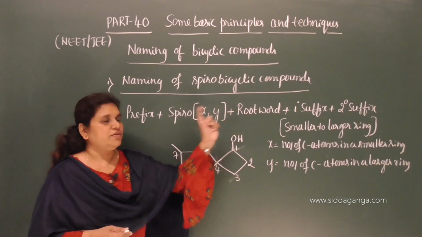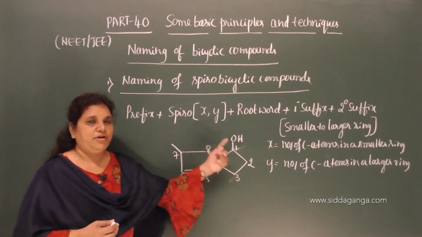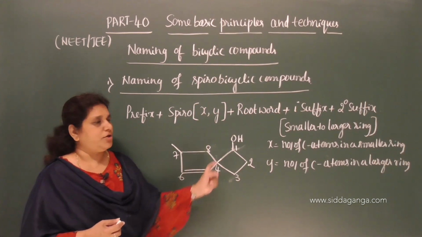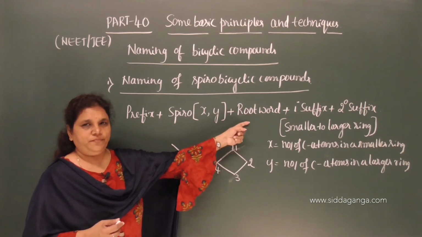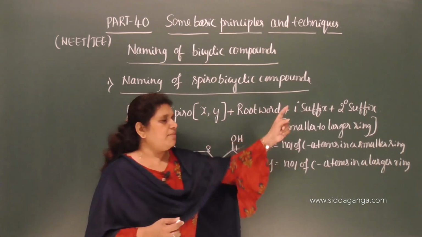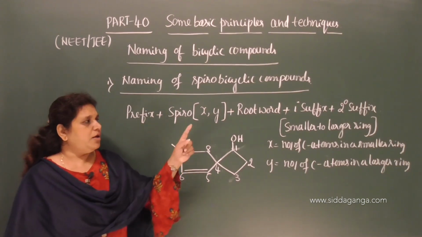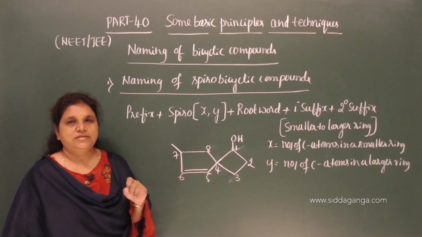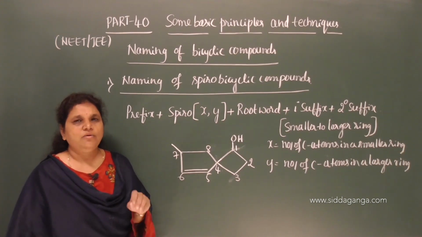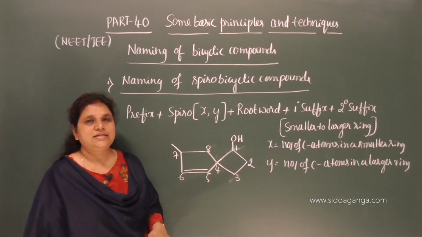Accordingly, we need to give the root word. Total number of carbon atoms in a molecule gives the root word. Clear? Now, primary suffix. If any double bond or the triple bond is there, we need to give the primary suffix ane, ene, yne, and the secondary suffix.